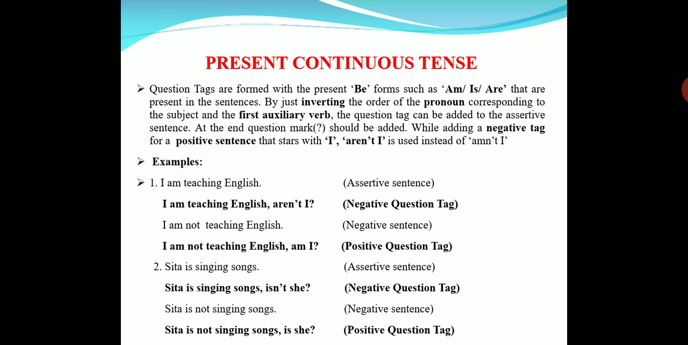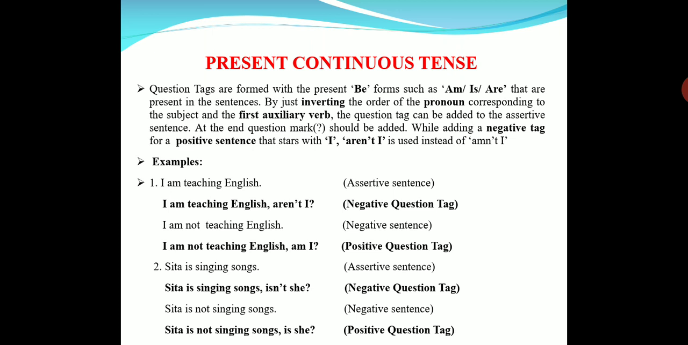The same everywhere. First we have to see the sentence, remove the full stop of the sentence and replace it with a comma, and then we have to start with the first auxiliary verb. Here the auxiliary verbs are am, is, are. For I we use am. For all plurals we use are. And for third person singular we use is. So we start the question with either is, am, or are.